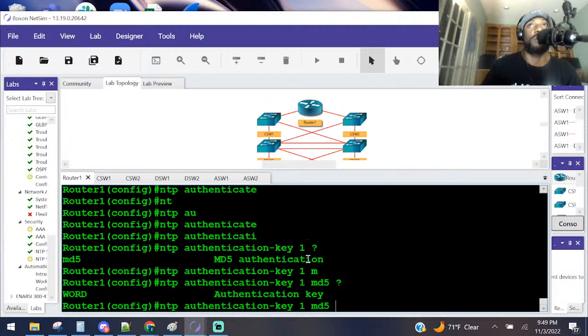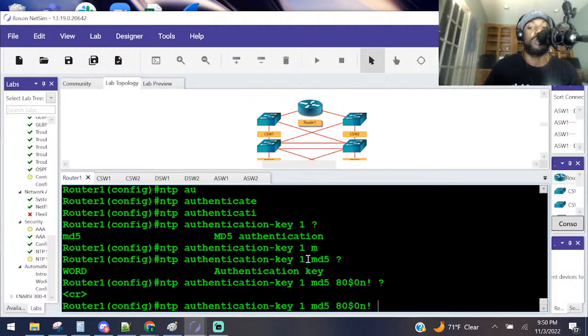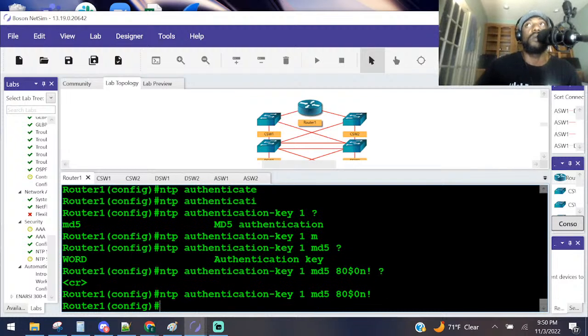And then we put our password. The password was 80$0November exclamation point, like that. That's what they said the password is going to be. Question mark. We got a CR, carriage return. We're good to go. Y'all got any questions so far or anything like that?